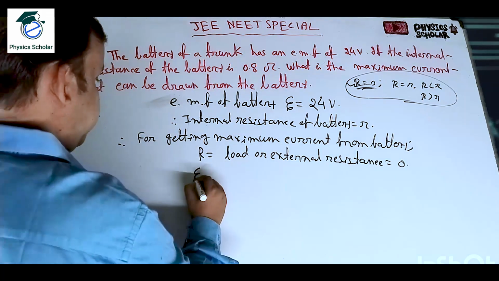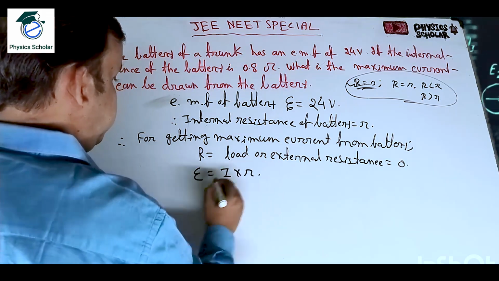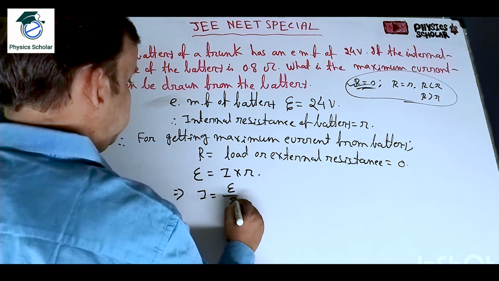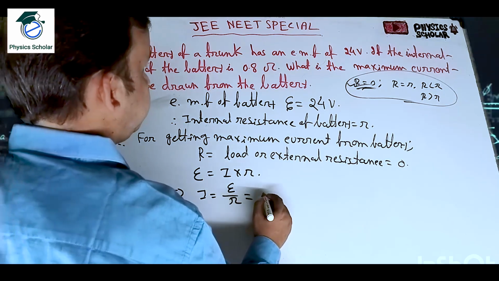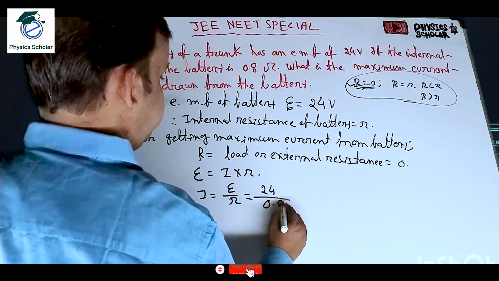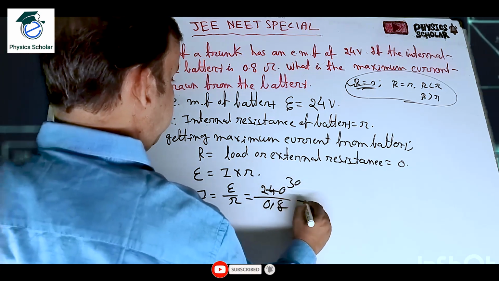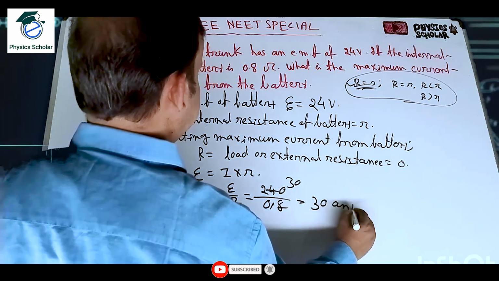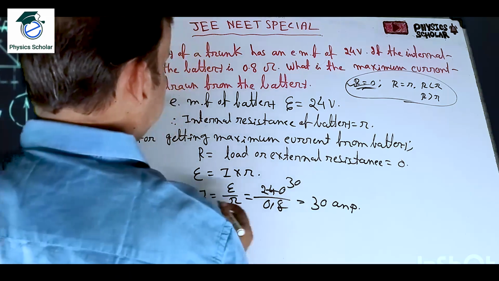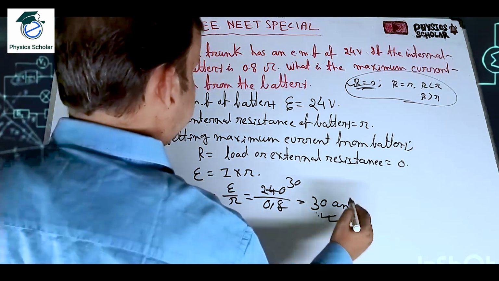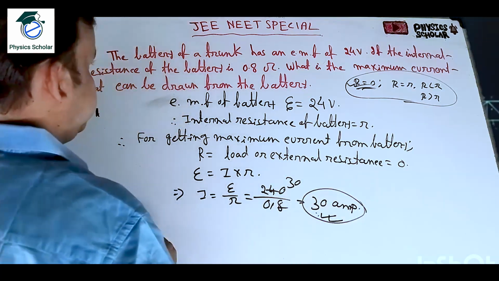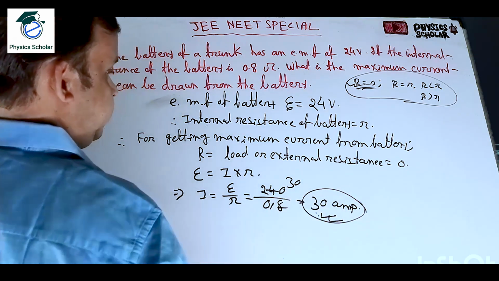So what we know, eta is equal to I into small r, clear, from Ohm's law. Now what we have to find out? I is equal to eta by small r. What is the value of eta? 24 divided by small r, which is 0.8, clear. So that means 30 ampere, clear. So from the battery, what will be the correct option? 30 ampere, clear. The current drawn from the battery will be 30 ampere, clear.